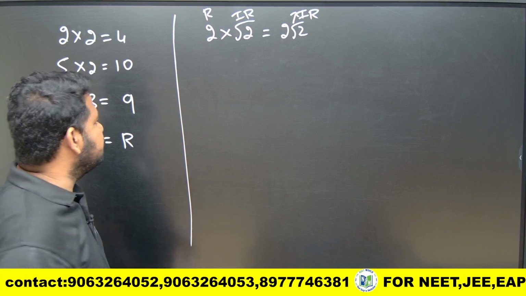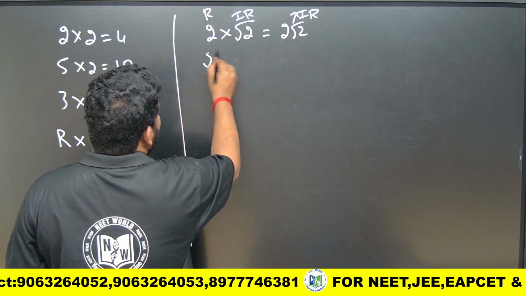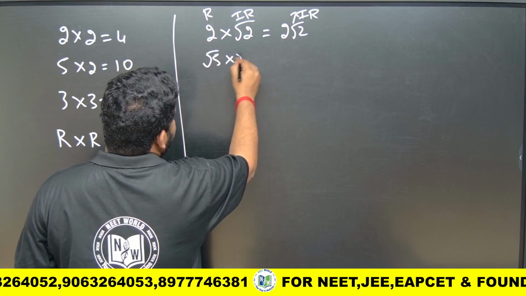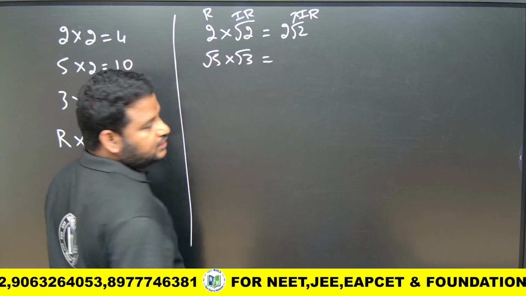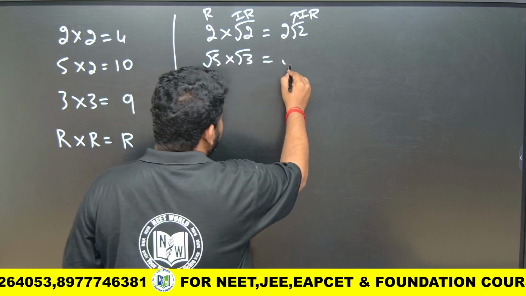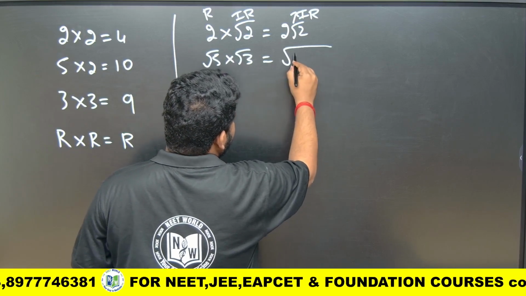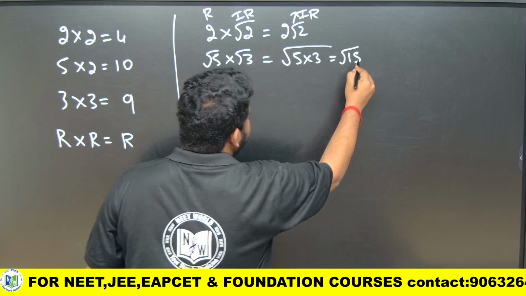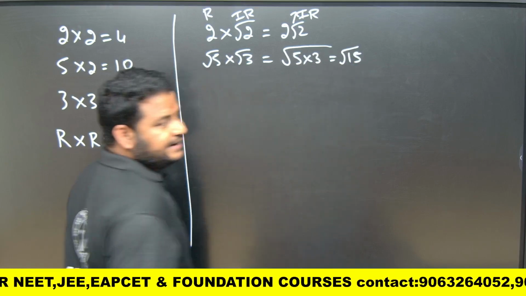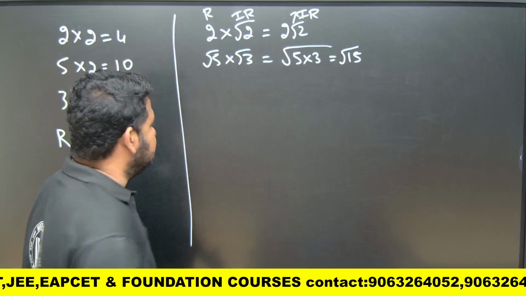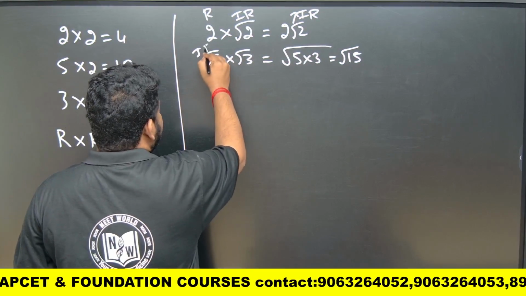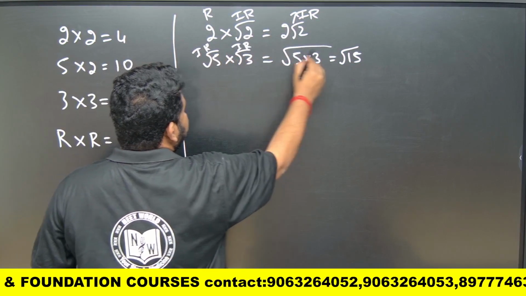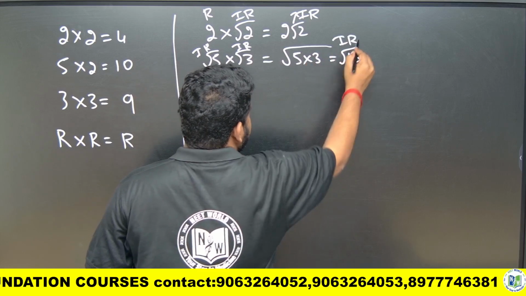One more interesting thing is, suppose I write root 5 into root 3. That means under root, both are root, so I should write it as square root of 5 into 3. That gives me root 15. Root 15 is irrational. So irrational into irrational gives me irrational itself.